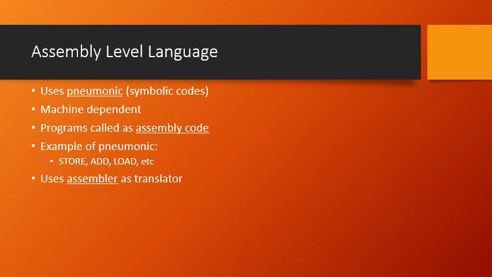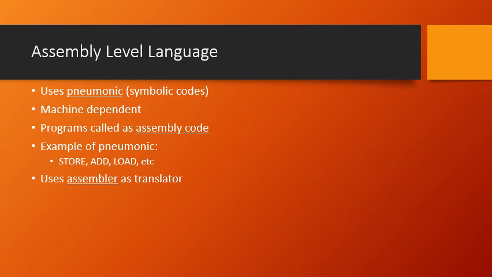Okay, now try to visualize here. The code is written in a human understandable form, wherein I have written certain mnemonics, say for example ADD, add. But this add will never be understandable by the computer. In order to make the computer understand, I need a mediator who can translate add into machine language, that is zeros and ones. Such a translator for the assembly level language, we call an assembler. A-S-S-E-M-B-L-E-R. Assembler is a translator.